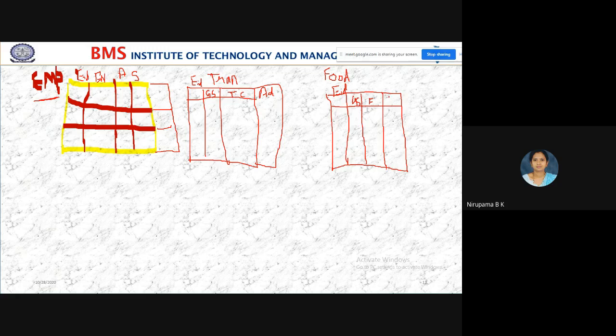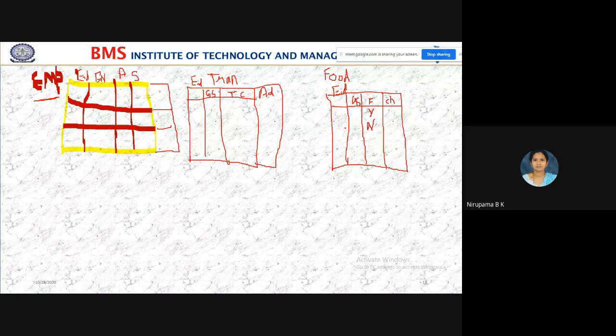Again, the food, yes, here if they are willing to take food and the charges. If they are willing to take, then yes. If they don't want, then it will be no.